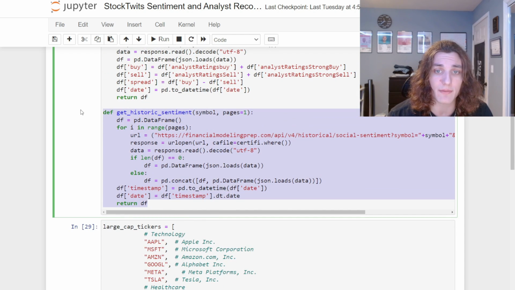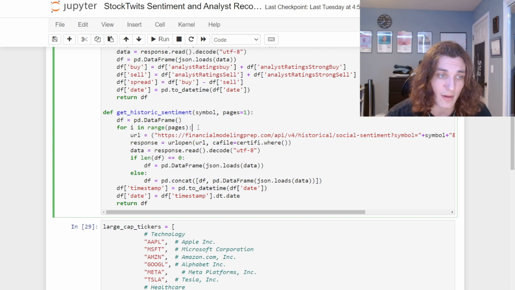The get historic sentiment function is exactly the same function that we used in the last video and in my article. So if you've seen it before, you should know exactly what's going on here. It's going to take a ticker and a certain number of pages, which is essentially how far back we should go to look for sentiment. Then it's going to construct a data frame for the particular ticker and return it with a date extracted from the timestamp, which is going to allow us to merge other data on the day.